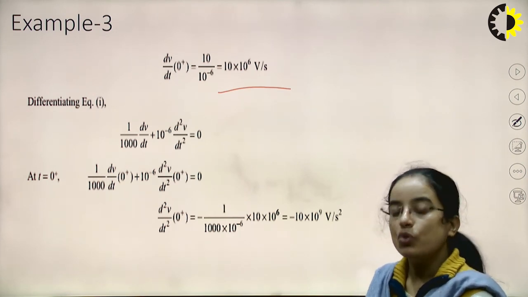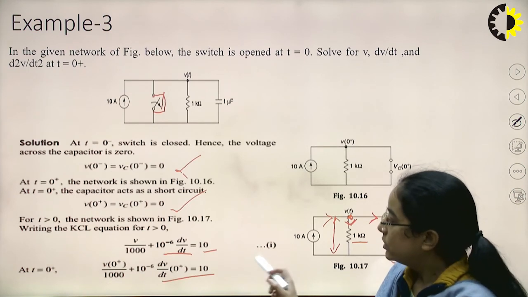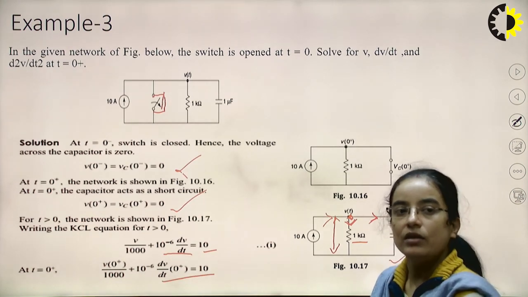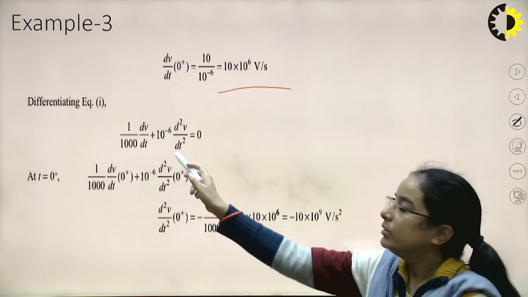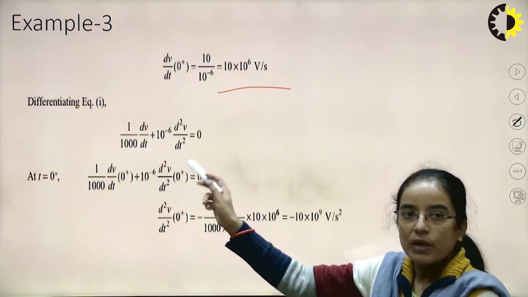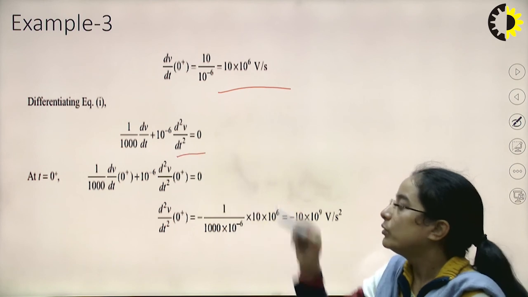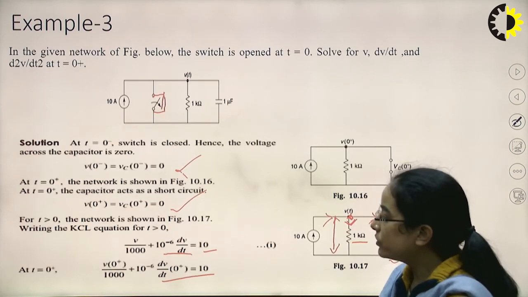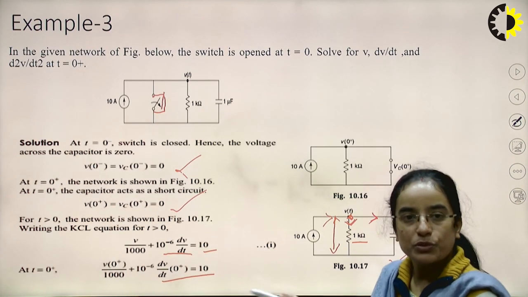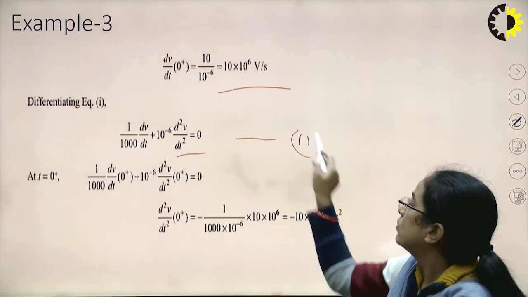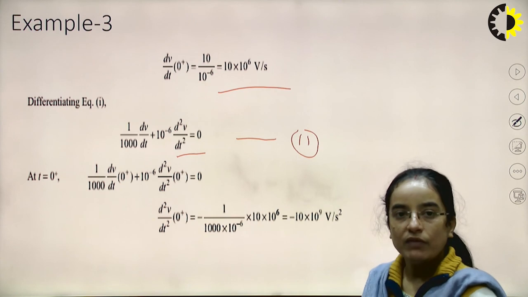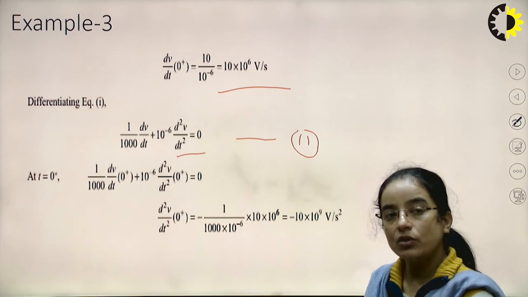So what we have done is this equation 1 has been differentiated again with respect to time. So 1 by 1000 dv by dt plus 10 to the power minus 6 d2v by dt square equal to 0. This is equation number 2. Now again we put the condition of just after switching.